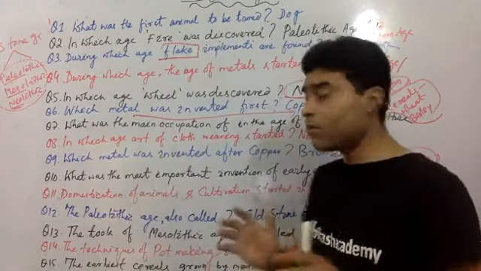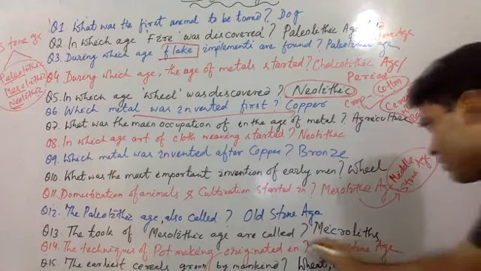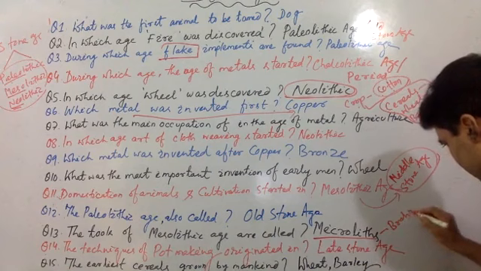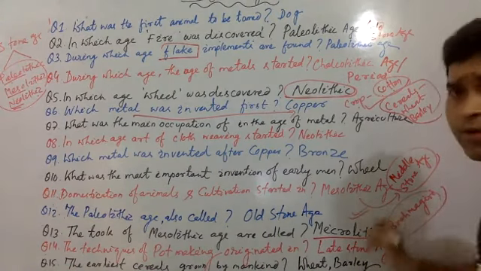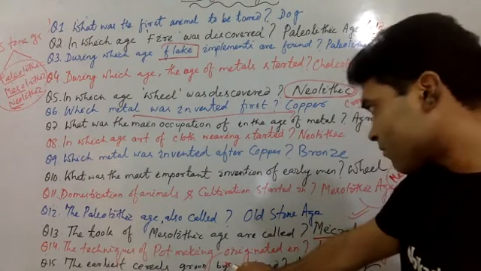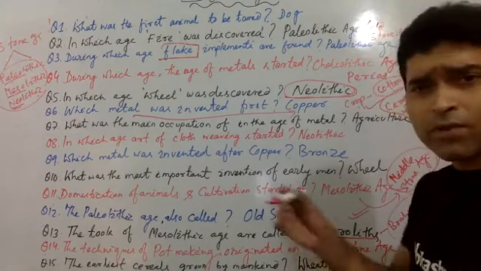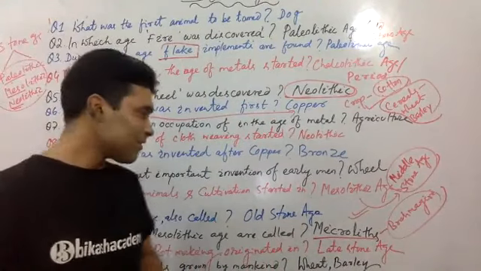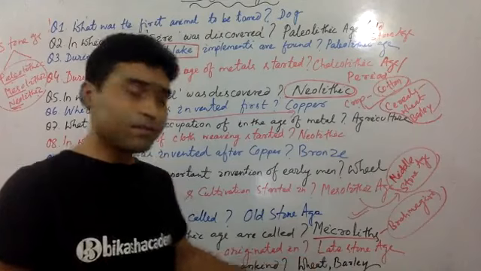That was found in Brahmagiri. Please remember, these tools, microliths, are found in Brahmagiri. So this is the point you should remember. Question number 14, the techniques of pot making. We know different kinds of pot making, color, gray, right? So the techniques originated in late Stone Age.